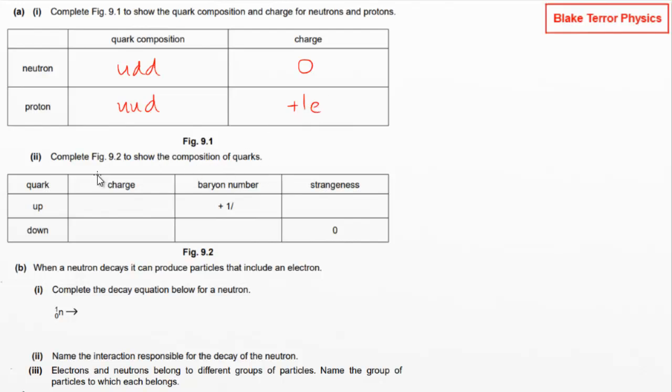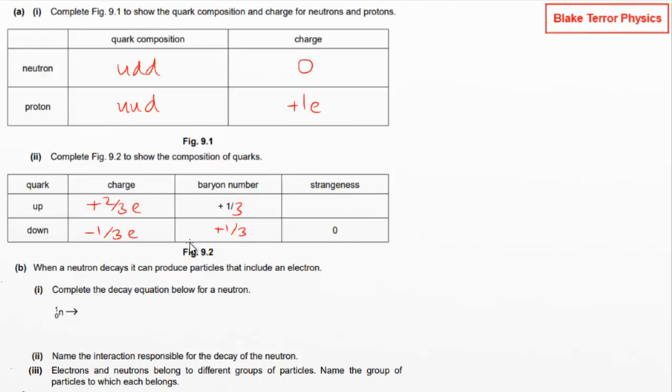Now we're on to these quarks. We've got a similar-ish sort of table here. Charge on quarks, up is 2/3 of e, down is -1/3 of e. Baryon numbers, actually this is something we haven't spoken much about. So for quarks, they're all +1/3. For antiquarks, they're -1/3. So if you've got something like a proton or a neutron where you're adding 3 of these quarks together, then you get a baryon number of 1.